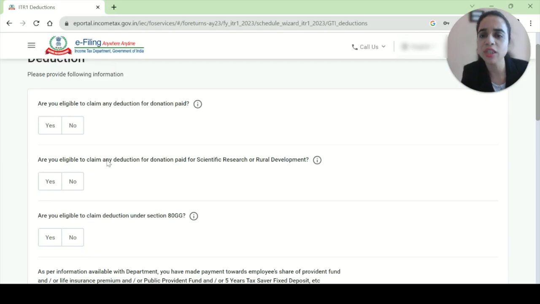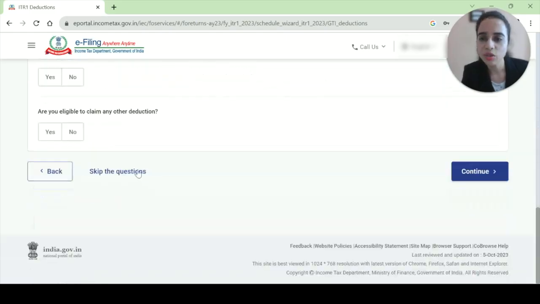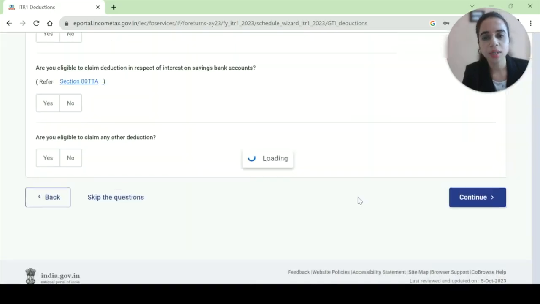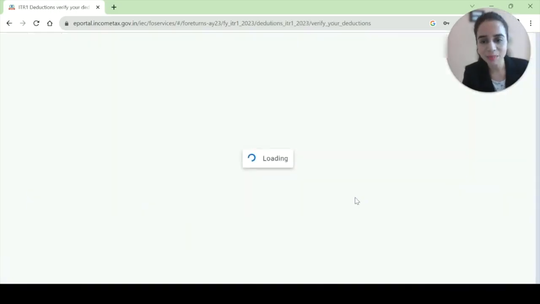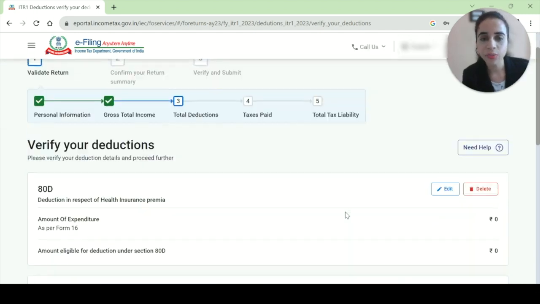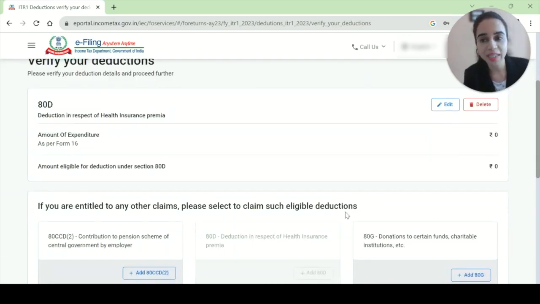I'll skip these questions and go directly, because we know specifically where we want the deduction. If you have paid rent but you are not claiming HRA, then you can claim it under 80GG.